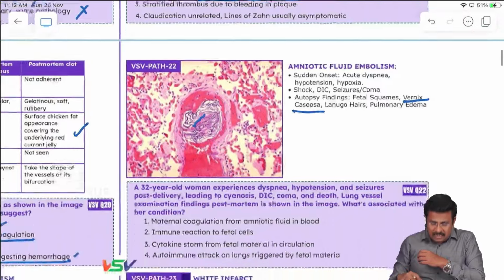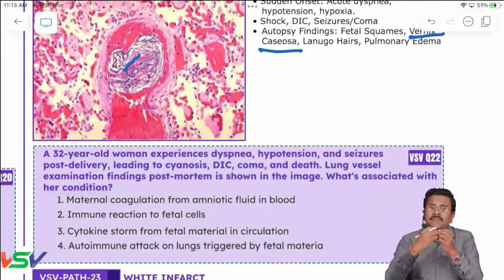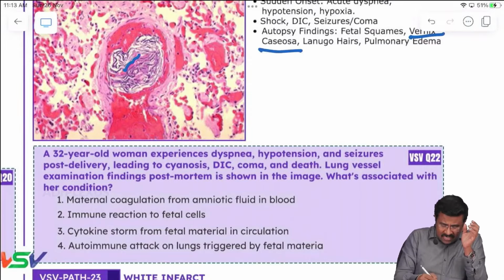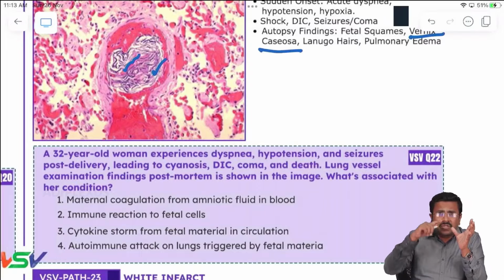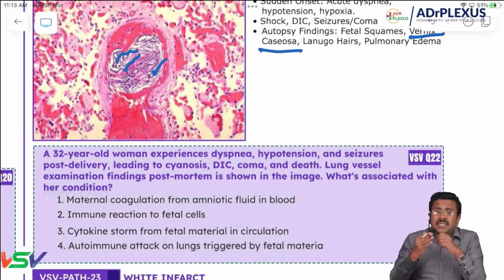So let's see the clinical history and how they frame it. A 32-year-old woman experiences dyspnea, hypotension and seizures post-delivery, leading to cyanosis, DIC, coma and death. All this started after the delivery. On post-mortem examination of the lung vessels, this is a classical image they can give you, with the pulmonary vessels showing vernix caseosa and the fetal squamous cells.